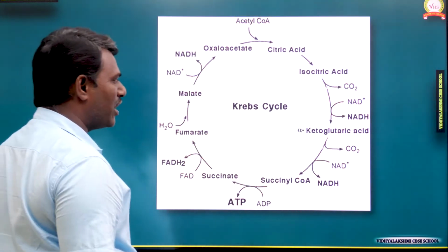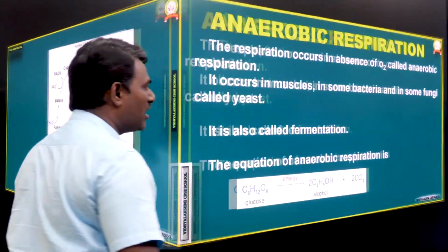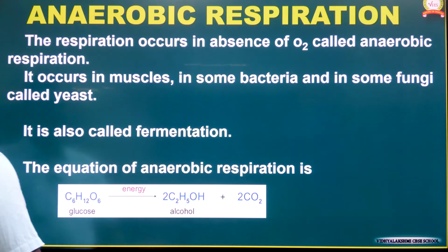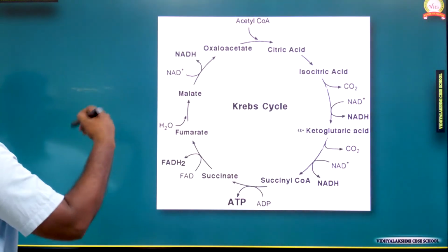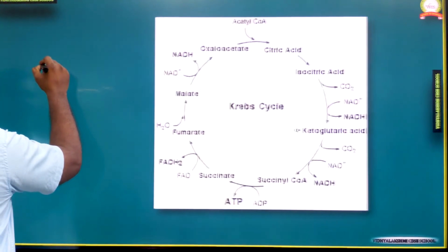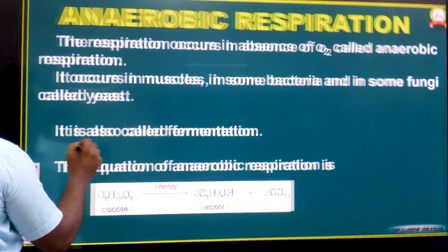The last stage we are going to see here is the electron transport chain. After the TCA cycle we get the electron transport chain.